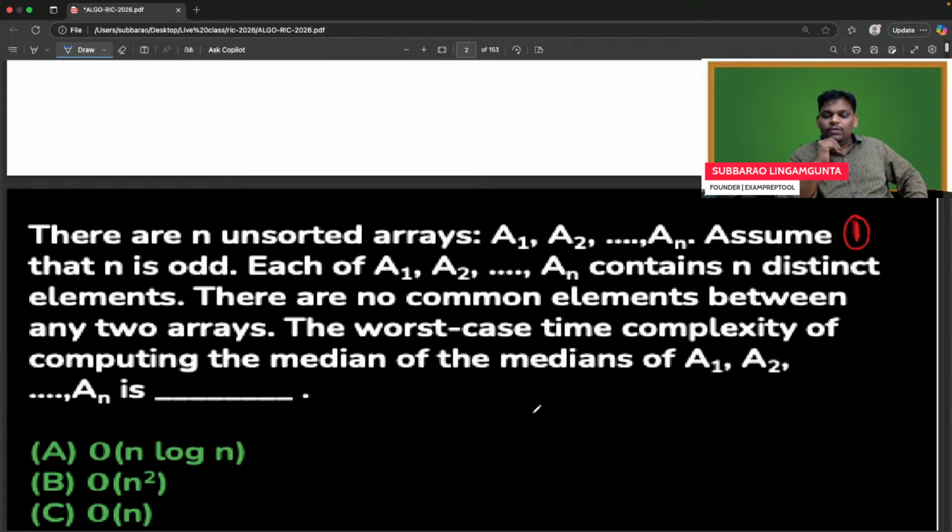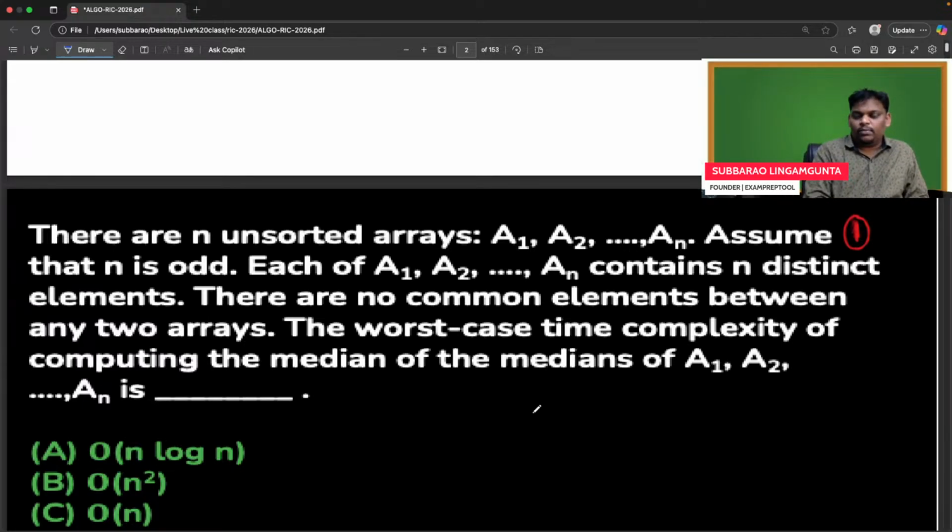There are n unsorted arrays A1 to AN. Assume that n is odd. Each of A1 to AN contains n distinct elements. There are no common elements between any two arrays. The worst case time complexity of computing the median of the medians of A1 to AN is. Yeah, can anyone try the answer for this?